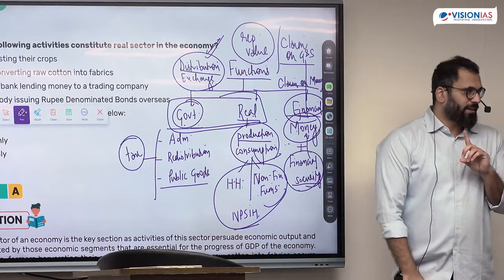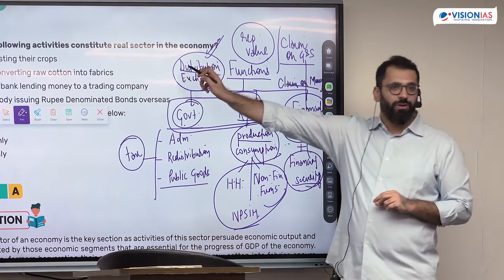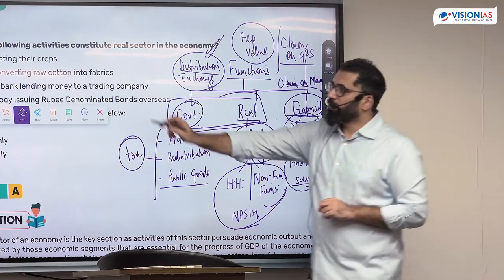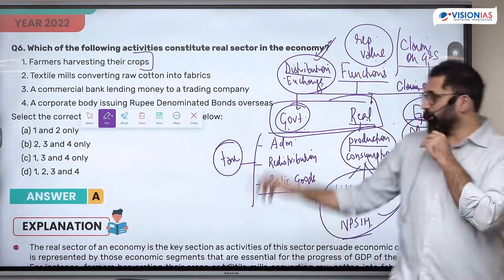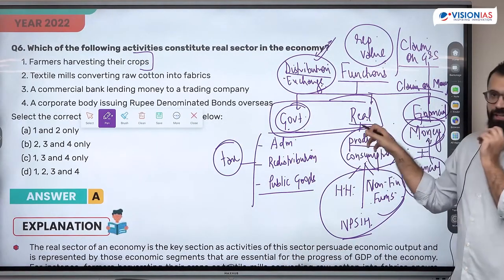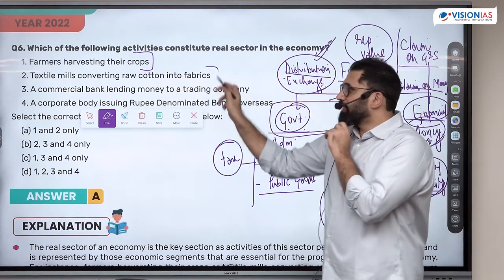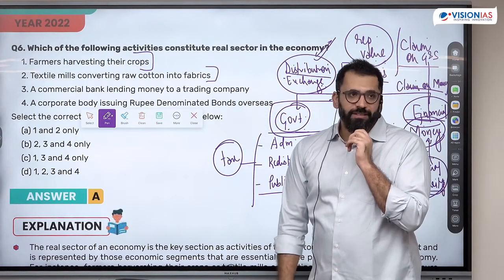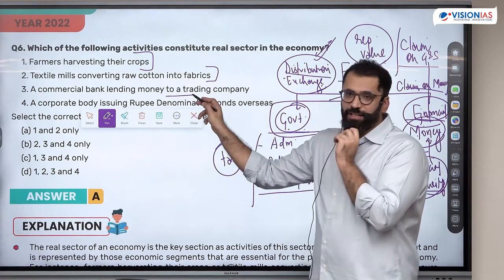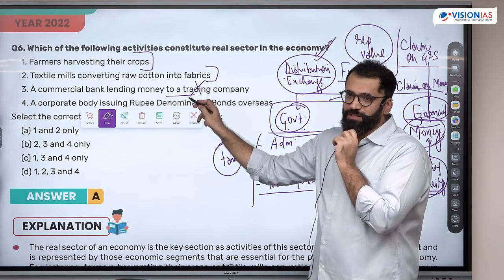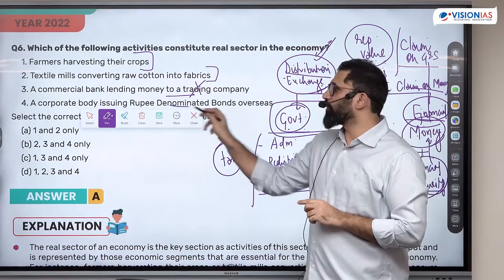Is it clear? Functional differentiation hai. This sector was created to help here. Now if a farmer is harvesting crop, is it a government function? Real? Why? Because it is dealing in production. Textiles, converting raw cotton into fabrics. Production. Commercial bank lending money. This is financial. This is nothing real. Money is not real. This is financial. Corporate body issuing bonds.